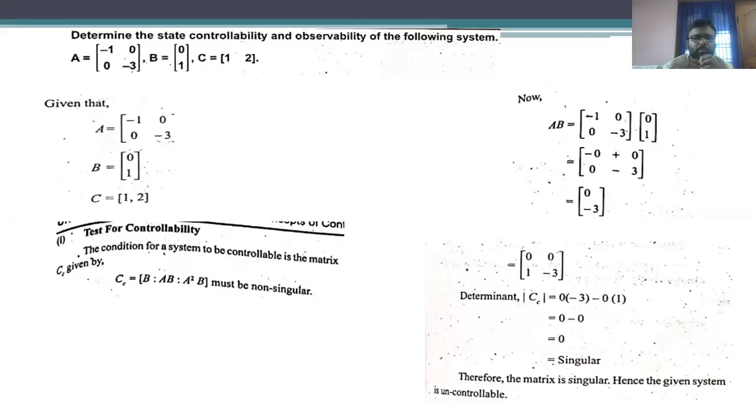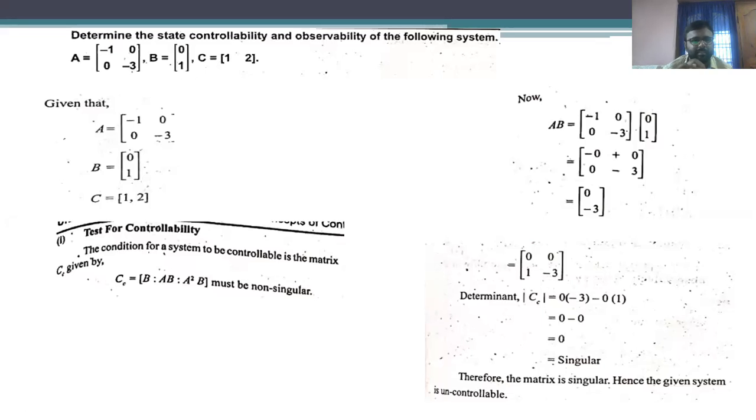Okay, so here are the matrices we are going to have, and the condition for controllability. In one of the textbooks he has given a different condition for controllability. Up to now we have seen the condition where we evaluated the matrix S, but in some textbooks he has evaluated that particular matrix as CC.